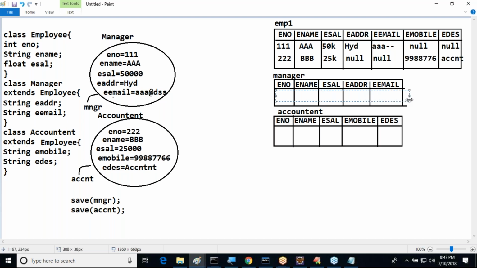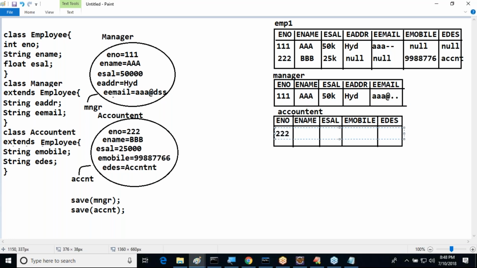Here, 111. Next one is AAA. Salary might be 50K. Address is Hyderabad. Email ID is AAA at the rate something else. Next one. Accountant data will be stored now in the accountant table.